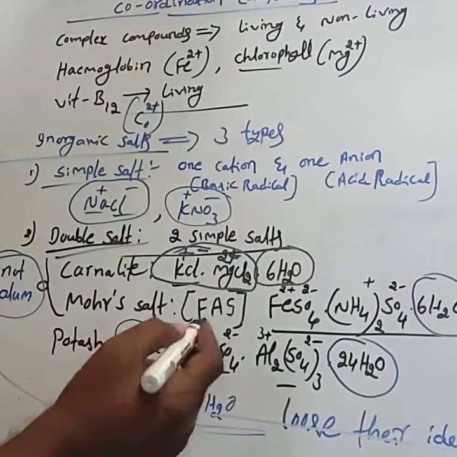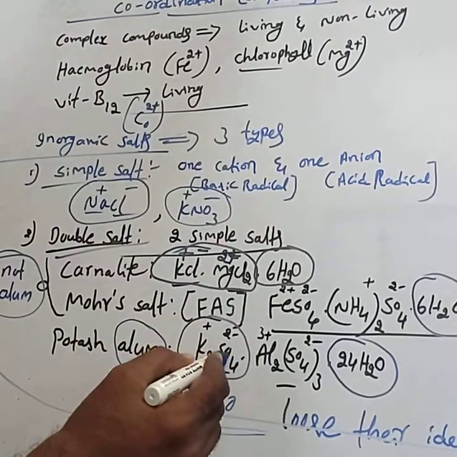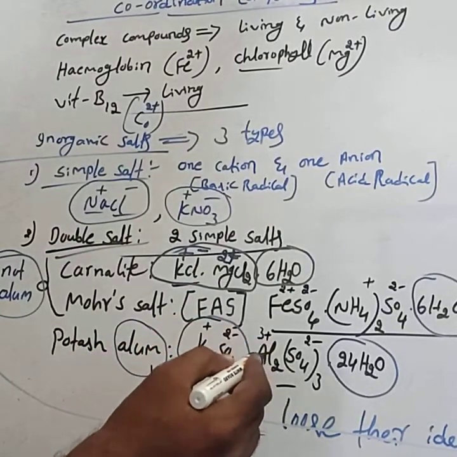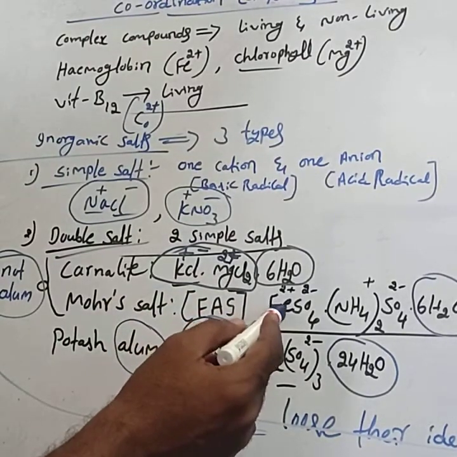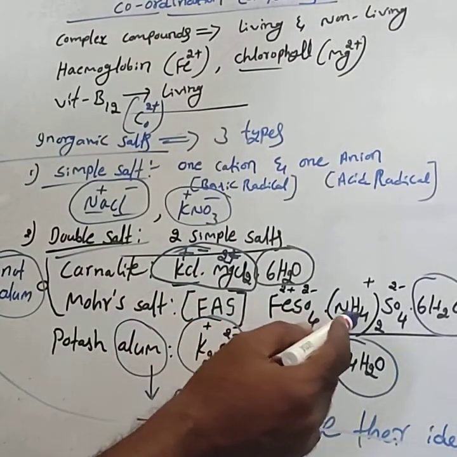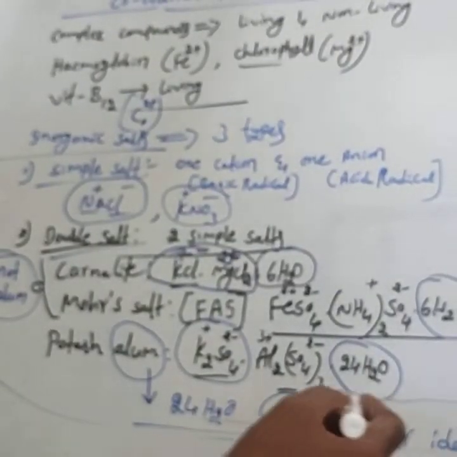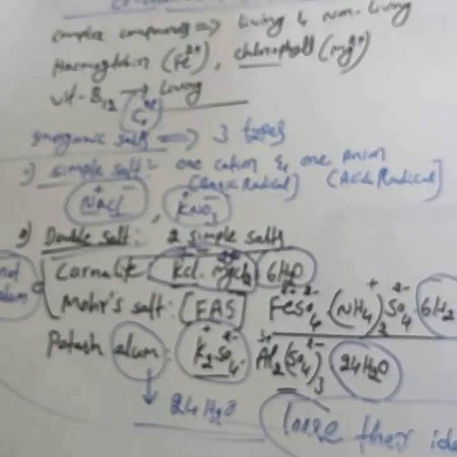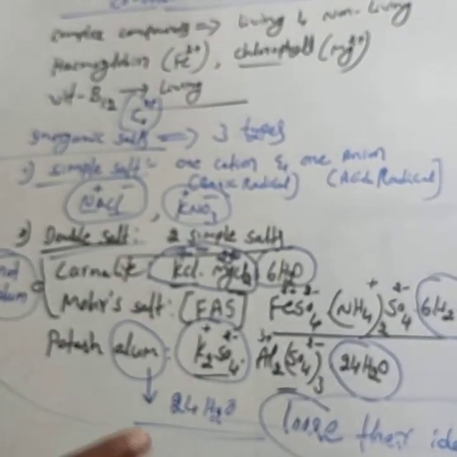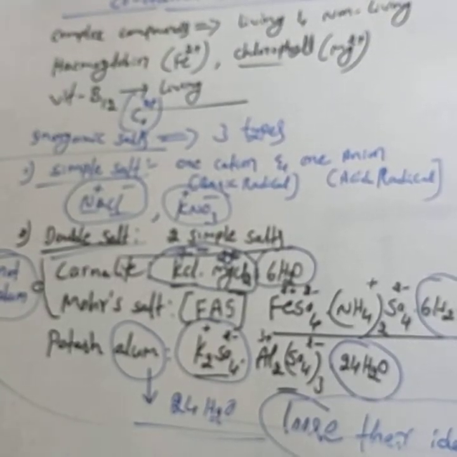In the case of alum, it gives answers for K+, SO4 2- and Al3+. Mohr's salt will answer for Fe2+, SO4 2- and NH4+. This is what we mean by losing identity: both simple salts and double salts lose their identity when dissolved in water. This is about simple salts and double salts.